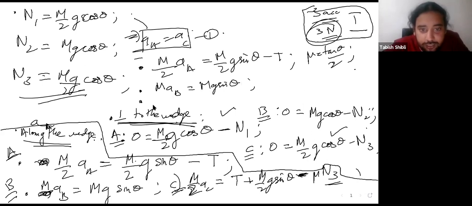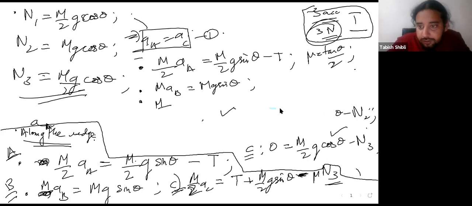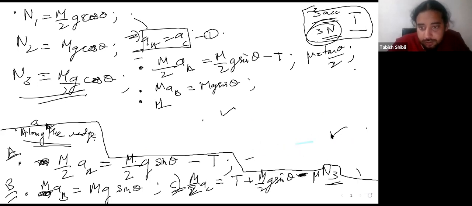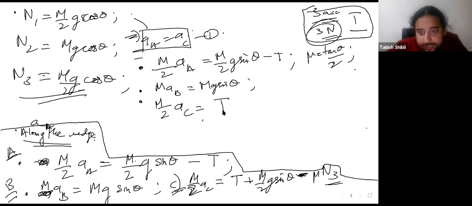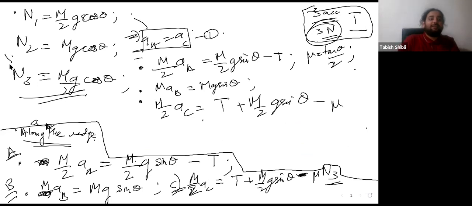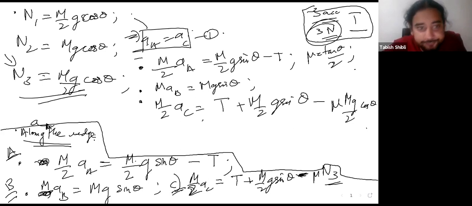And then you have M over 2 AC is equal to T plus M over 2 g sine theta minus mu N3. N3, just take the value from here and put it here. So you have mu Mg over 2 cos theta. So now 4 equations, 4 variables, lovely.